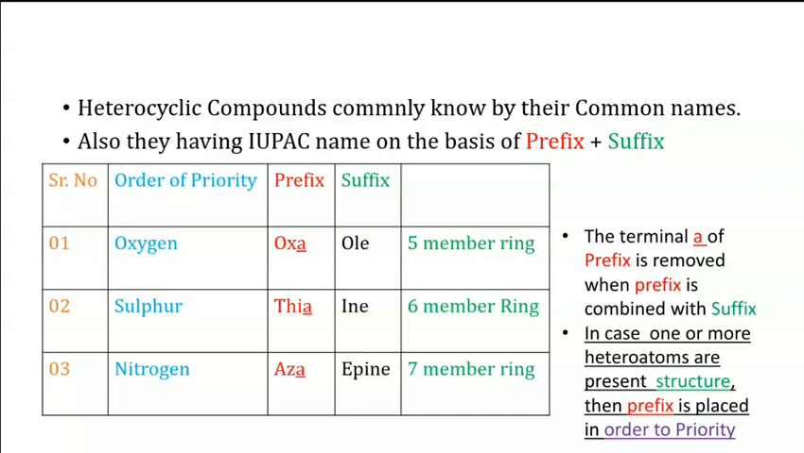If the structure contains one or more heteroatoms, you have to give the priority to the heteroatoms present in the structure. Take the example of isoxazole. Isoxazole contains oxygen and nitrogen, so you have to give the first priority to oxygen.